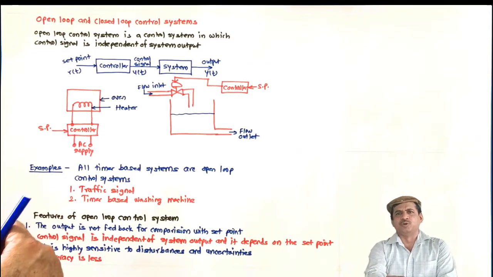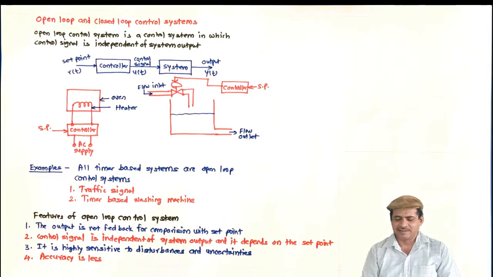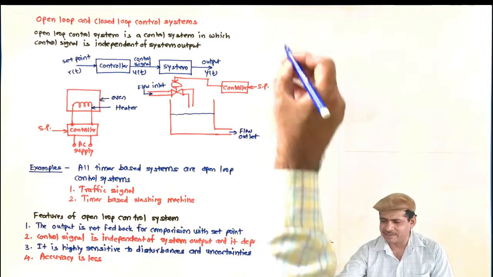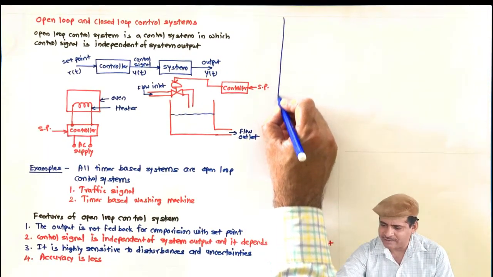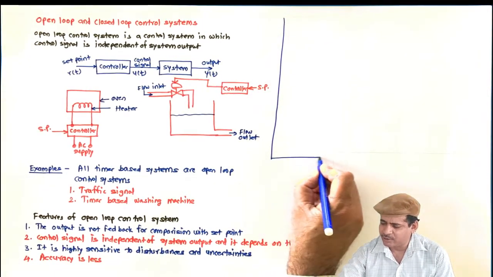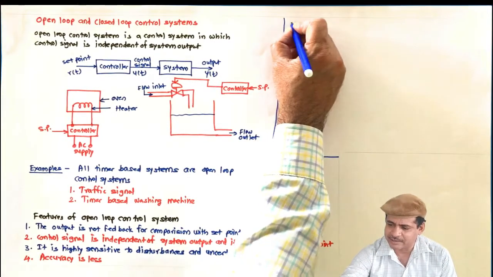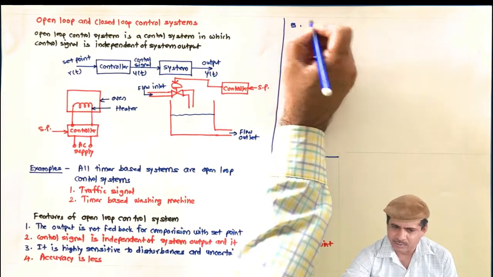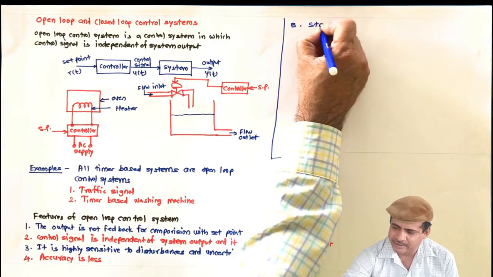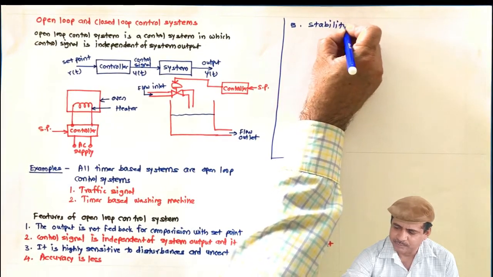Then if it is so, why are we using it? If there are so many disadvantages, there has to be some advantage, otherwise we would not have used it. So yes, there are certain advantages as well. Say for example, stability is not the major issue.